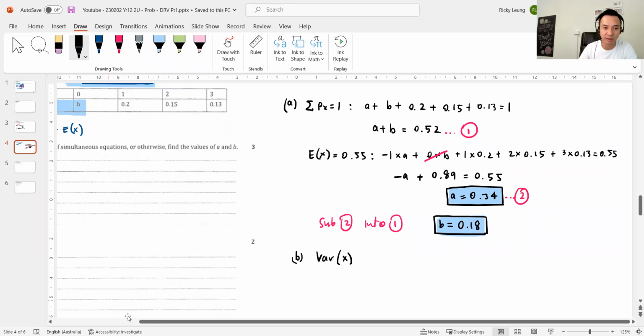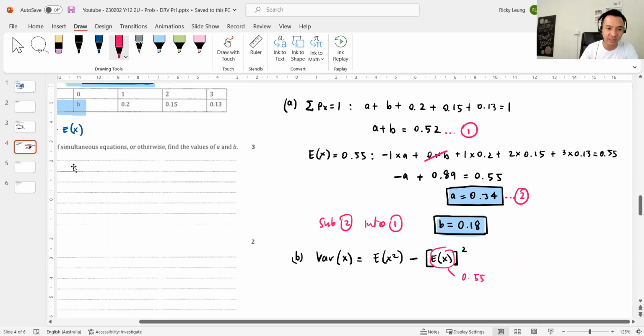Now, the formula for var is E of x squared minus E of x, squared. Now, we already have E of x, right? That is 0.55.